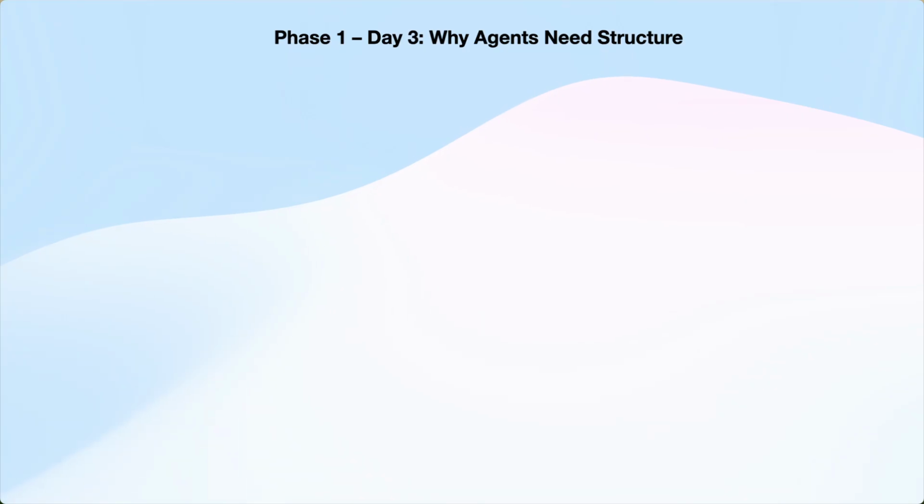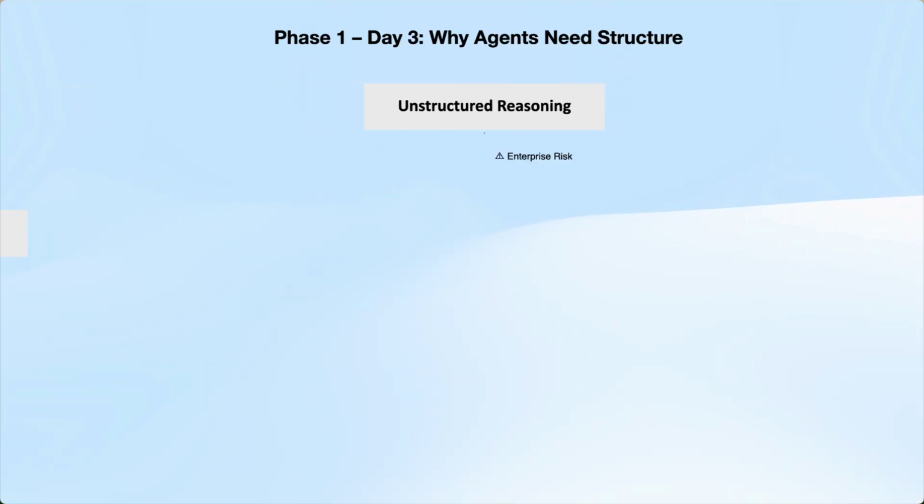This is unstructured reasoning. It's powerful, it's adaptive, and it looks impressive in demos. But when unstructured reasoning flows directly into action, it creates enterprise risk. Not because the intelligence is wrong, but because it's unconstrained.